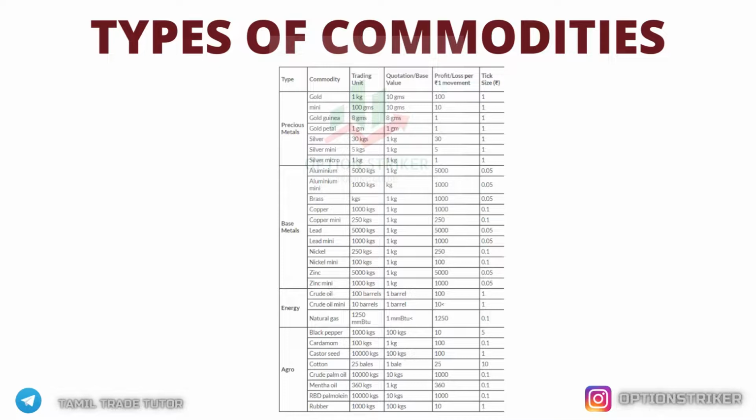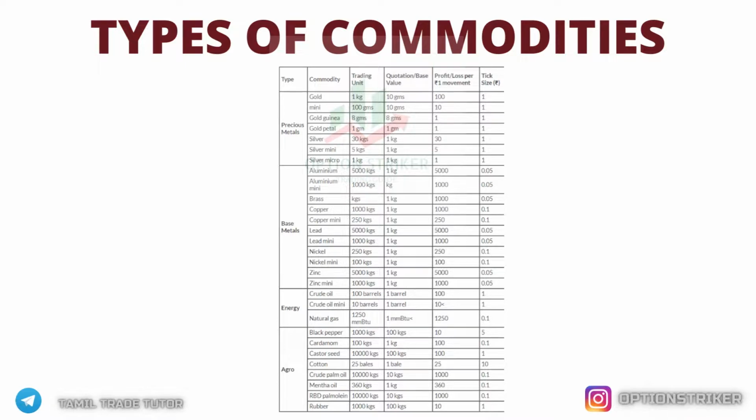If we have huge money, if we are ready to put huge money in a single contract, we can buy gold. Or if we have very little money, we can buy gold petal. That's it, simple. Just take a look at this image and know what all commodities we have in MCX. Now we will move to types of segments.